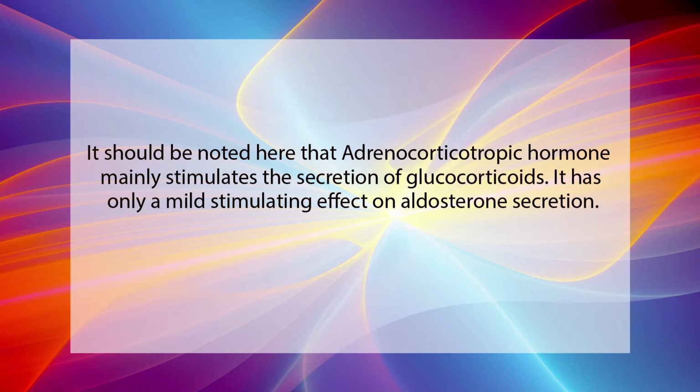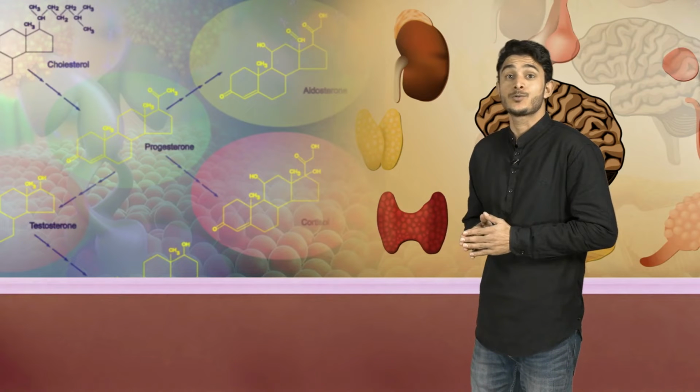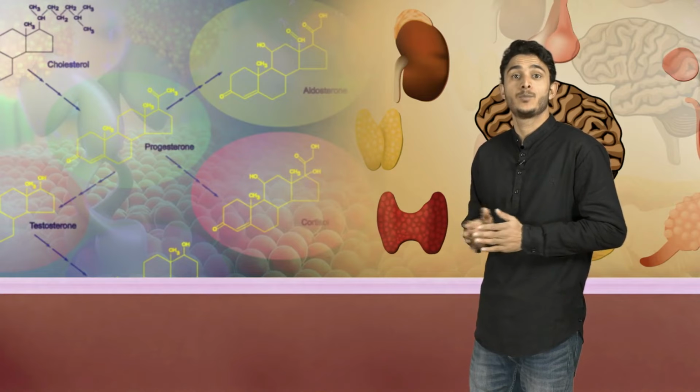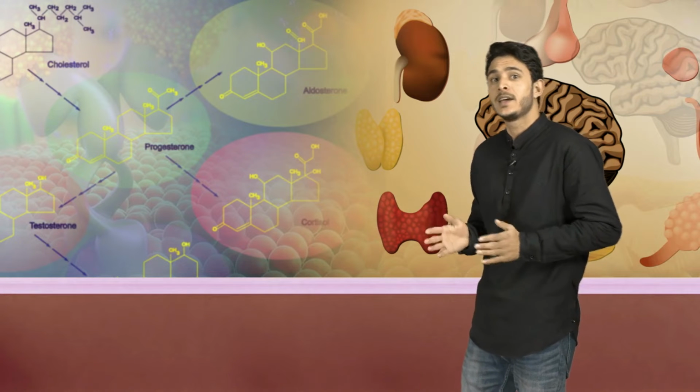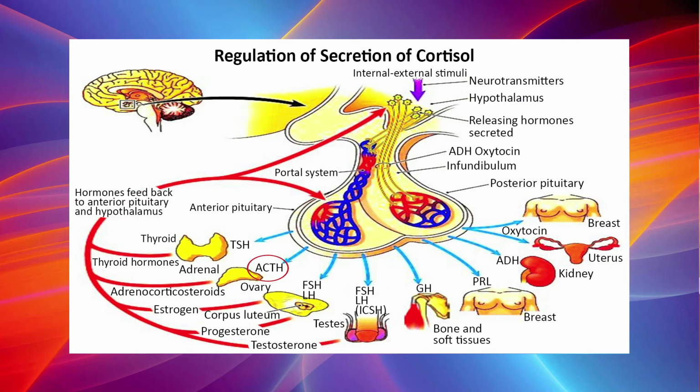Now, as we have discussed the regulation of aldosterone secretion, we will further discuss the regulation of secretion of glucocorticoid hormone. Unlike aldosterone secretion by the zona glomerulosa, which is controlled mainly by potassium and angiotensin second acting directly on the adrenal cortical cells, secretion of cortisol is controlled almost entirely by ACTH, or adrenocorticotropin hormone, that is secreted by the anterior pituitary gland.